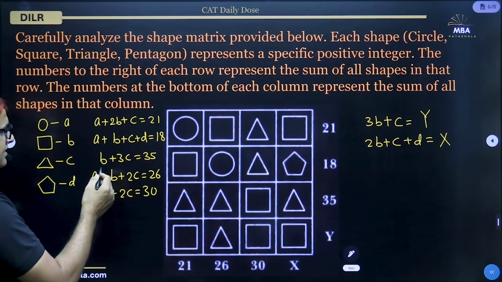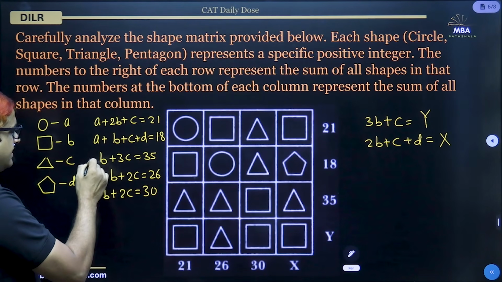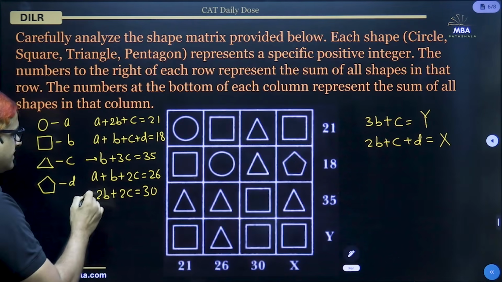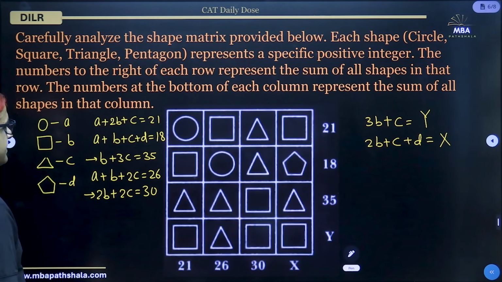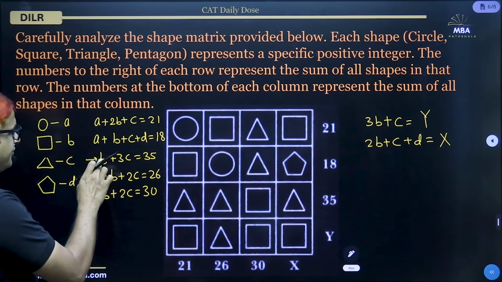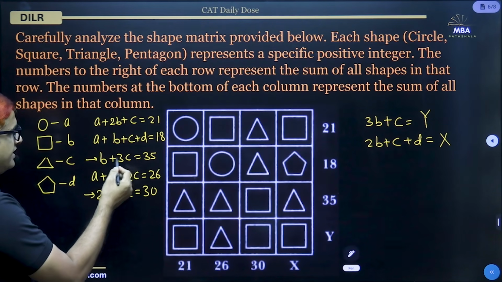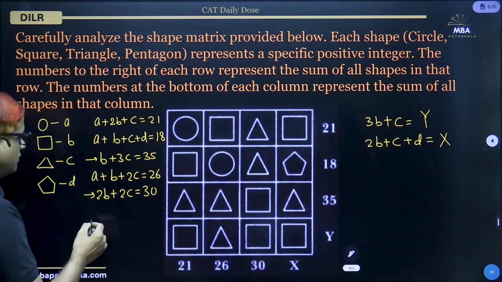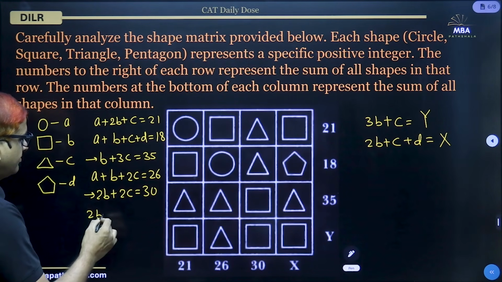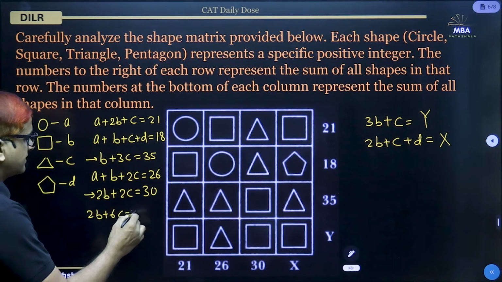If we use, say, this equation and this equation, we can find out the value of B and C. If we double this equation, B plus 3C is equal to 35 multiplied by 2. So that will give us 2B plus 6C is equal to 70.